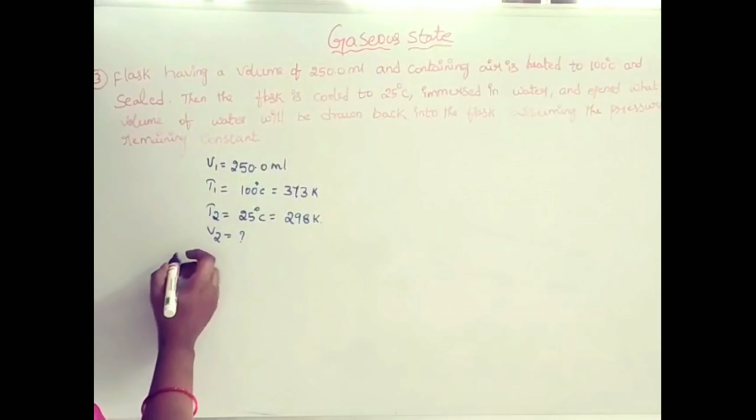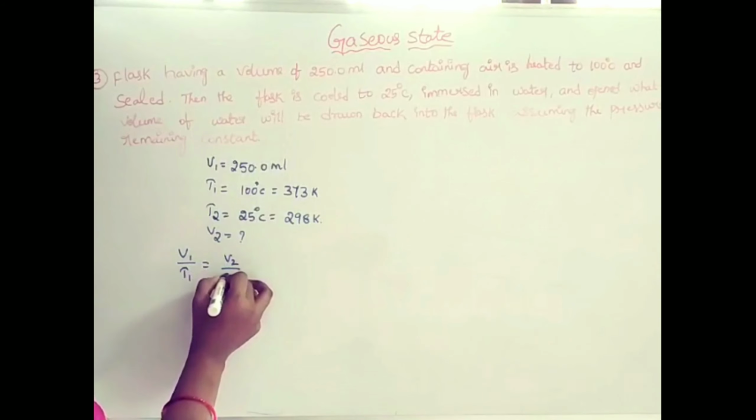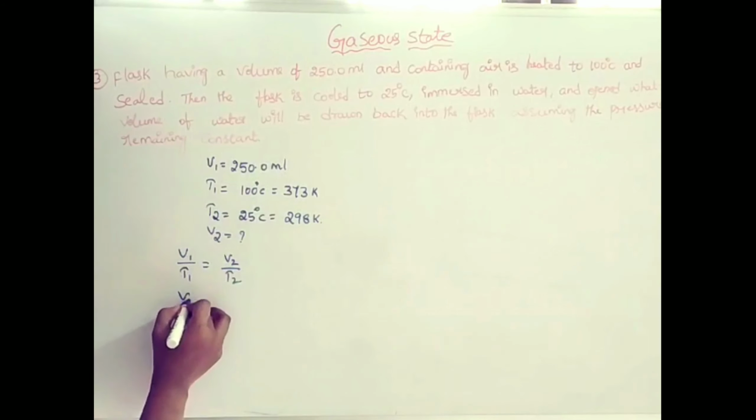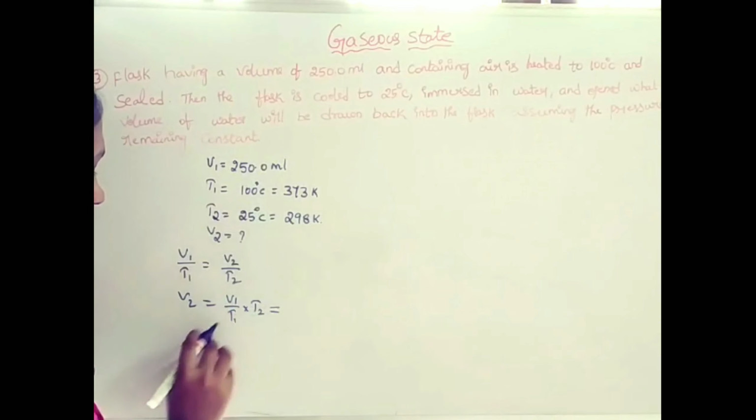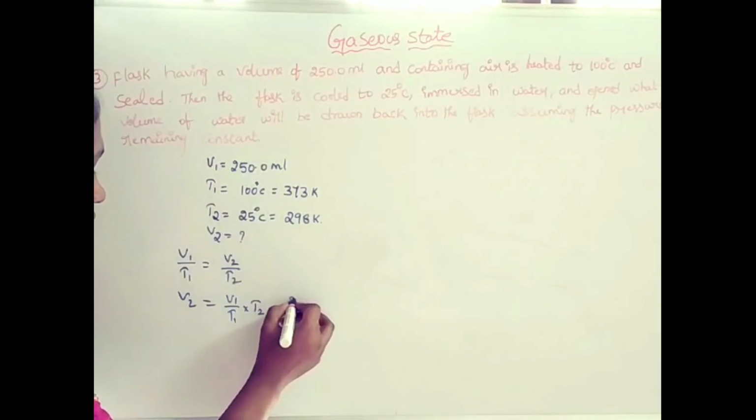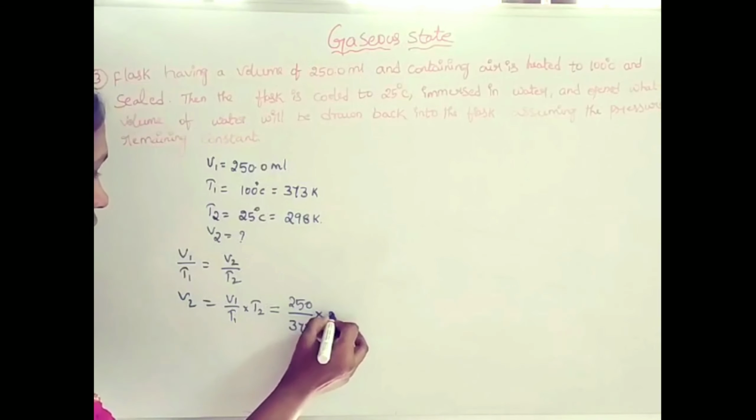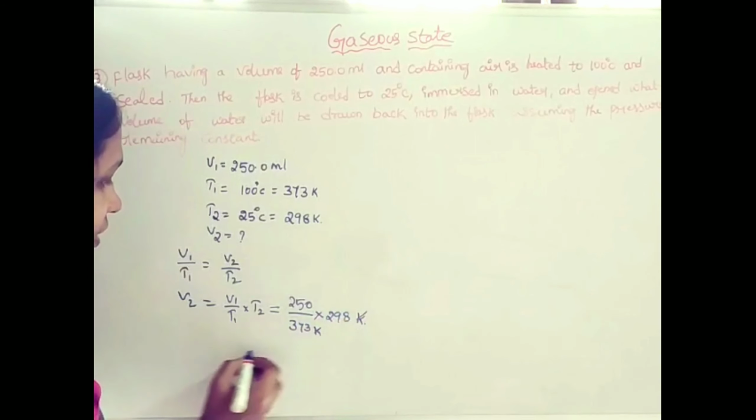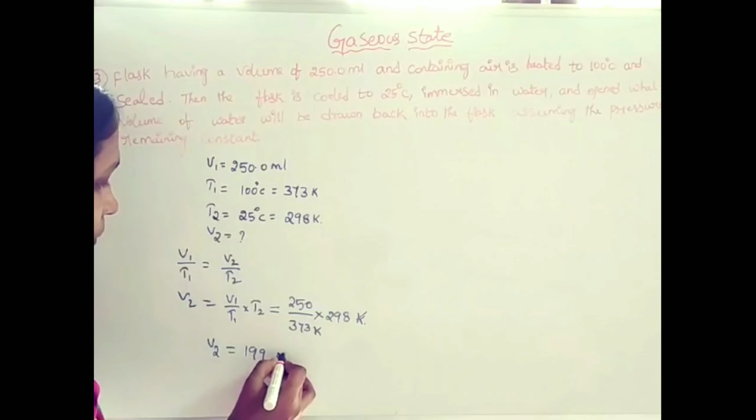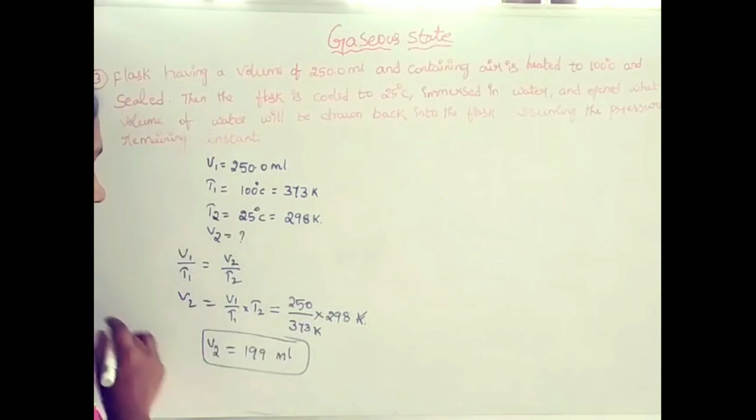According to Charles law, V1 by T1 equal to V2 by T2. So V2 equal to V1 by T1 into T2. That equals V1 is 250 and T1 is 373, into 298 Kelvin. Kelvin will cancel. The V2 we get is 199 ml. That means this is V2.